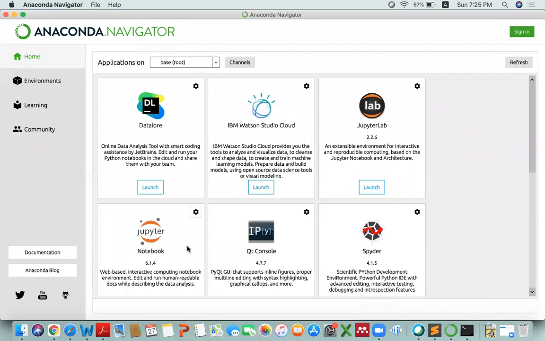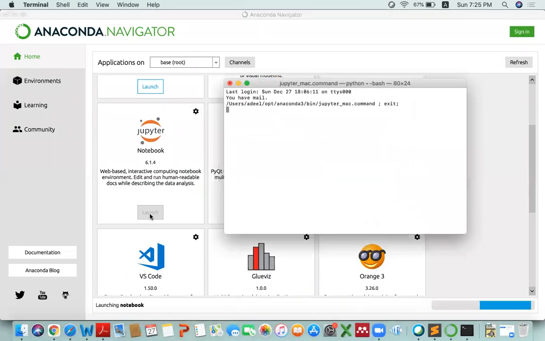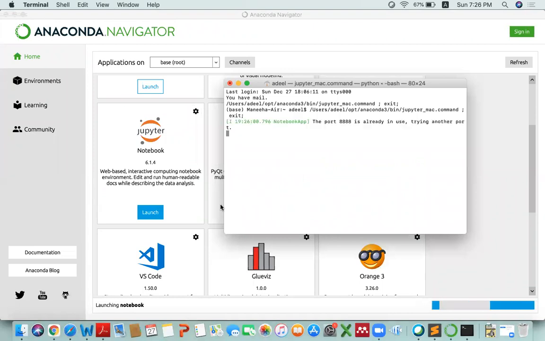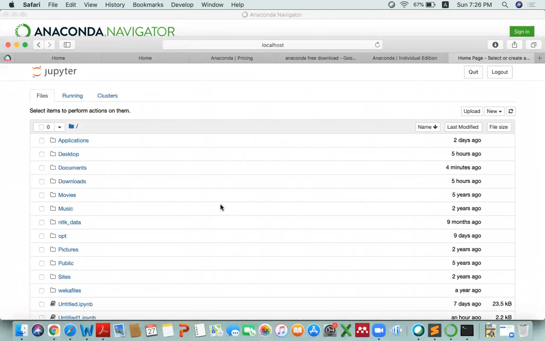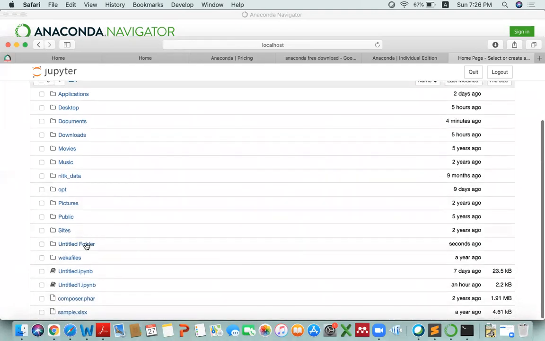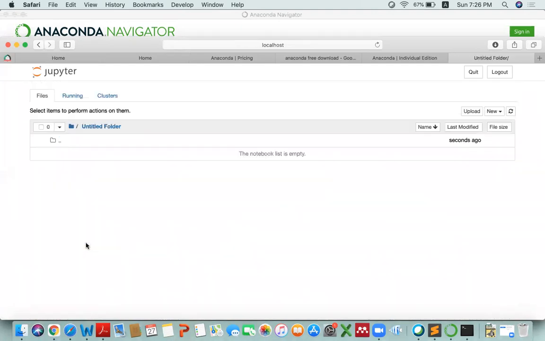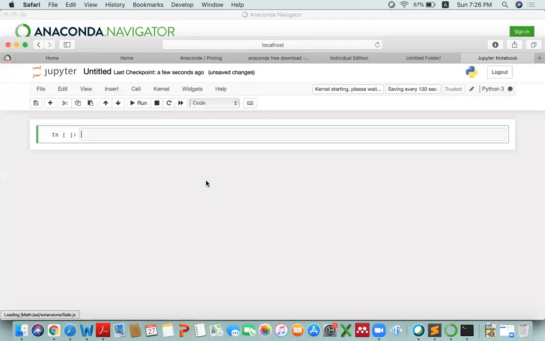In this screen, you have to search for Jupyter Notebook, that is here, and you just have to click on this launch button. It will launch Jupyter Notebook in which you can program Python applications. So this is the path. If you want to create a new folder, you just have to click on new and then you will create a folder. A new folder is created whose title is untitled folder. In this folder, I can create a new application. I will create a new Python 3 file. So this is actually a new Python 3 file.